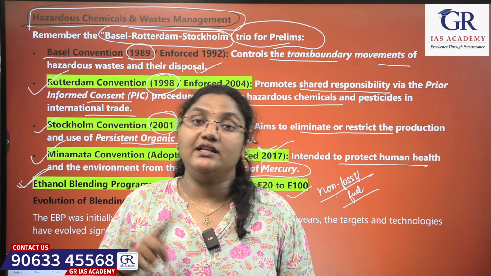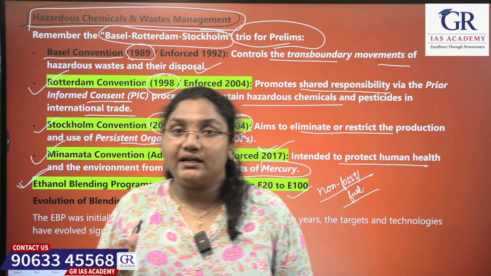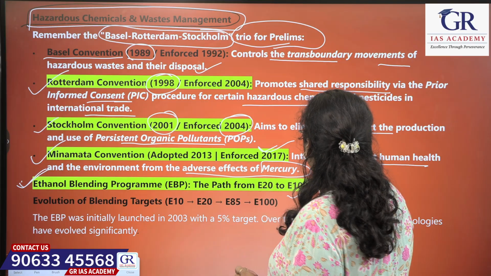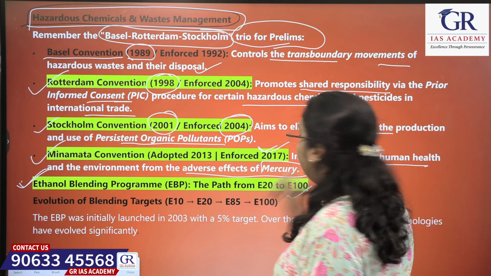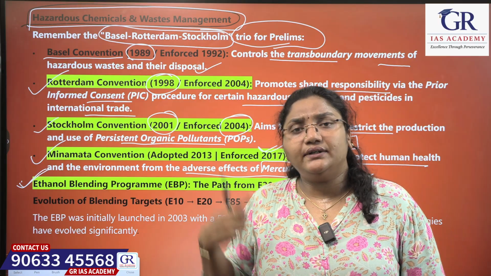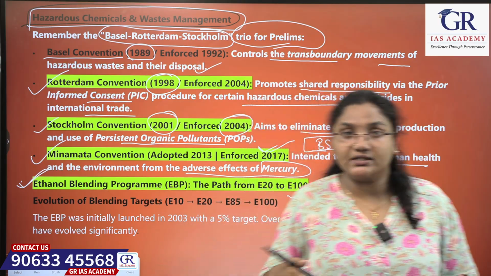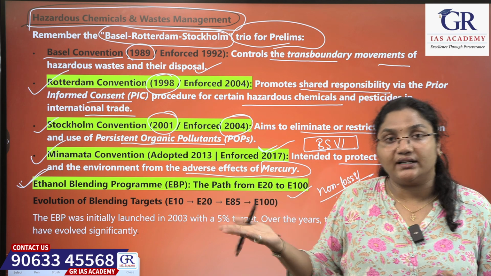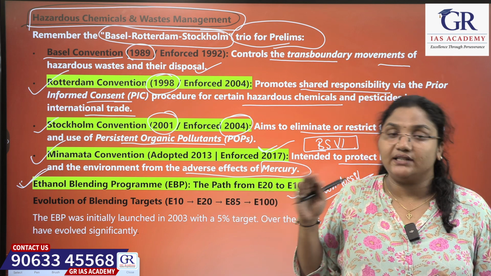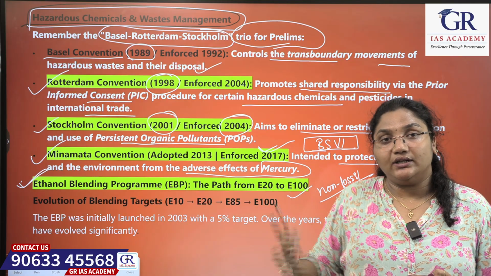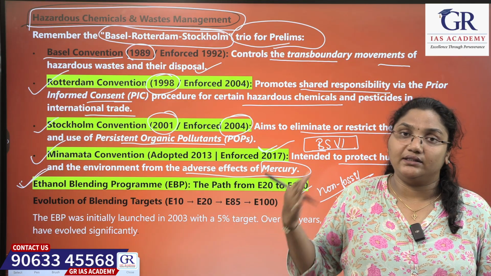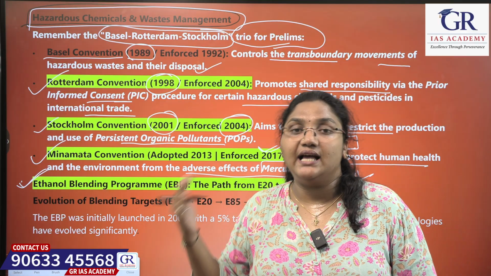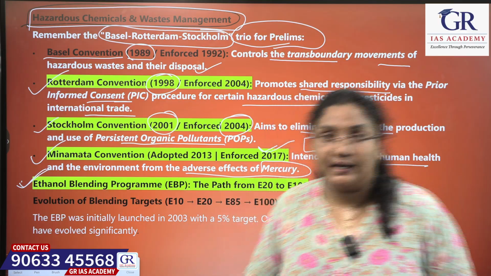In the same way, the vehicles are also designed by India. Normally our basic engines are BS6, right? BS6 engines can only work on petrol and diesel, the fossil fuel substances. But by adding ethanol to it, the engine also has to work, right? It shouldn't reduce the mileage. Keeping in mind all these circumstances, the government of India and the initiatives have come up to develop these vehicles as well as this ethanol blending program.